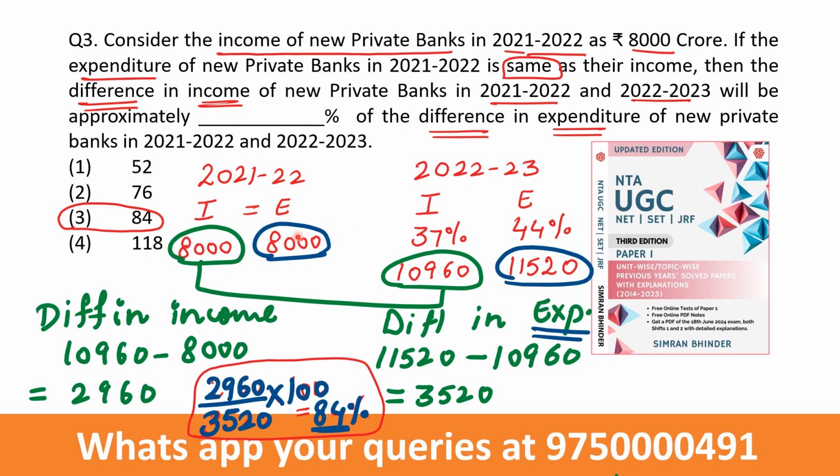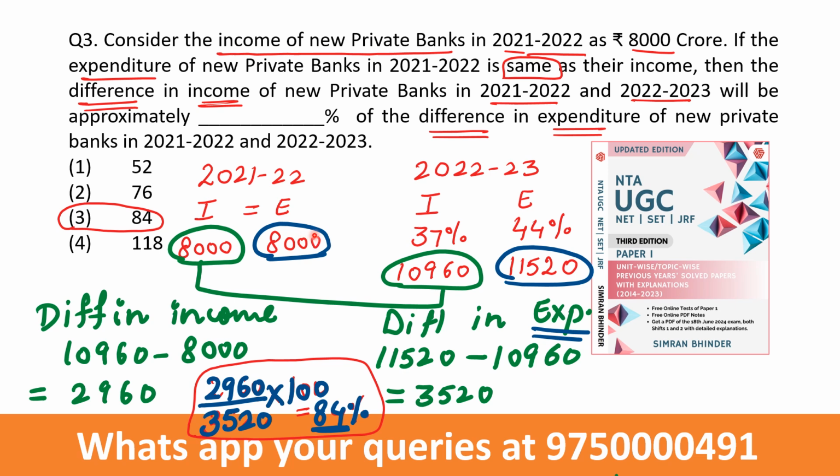So in the question itself it is given that income and expenditure are equal. It is same as their income. So I can write 8,000 here. I can write 8,000 here. Then what they're asking: the difference in income of new private banks in 2021-2022 and this year will be approximately, they are themselves saying, the difference in the income of this year and this year, this is what they are asking, will be approximately what percentage of the difference in expenditure of new private banks in these 2 years.